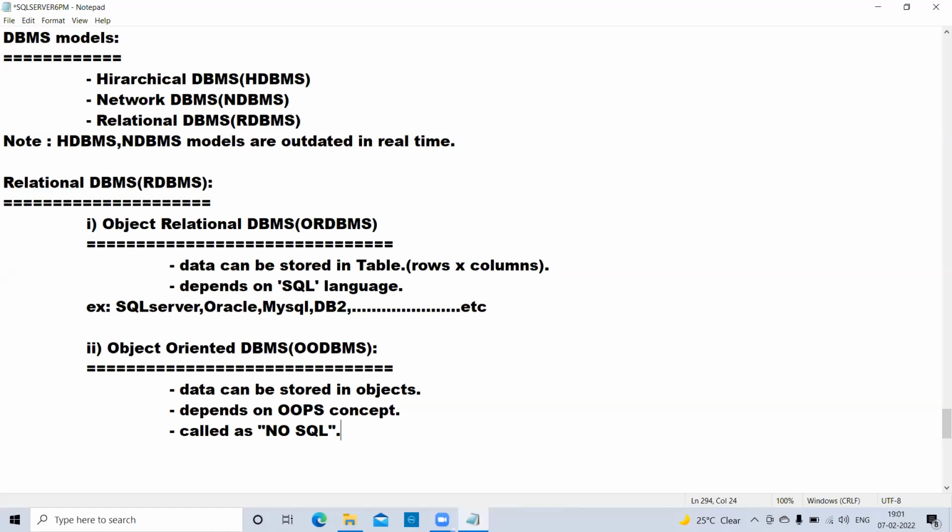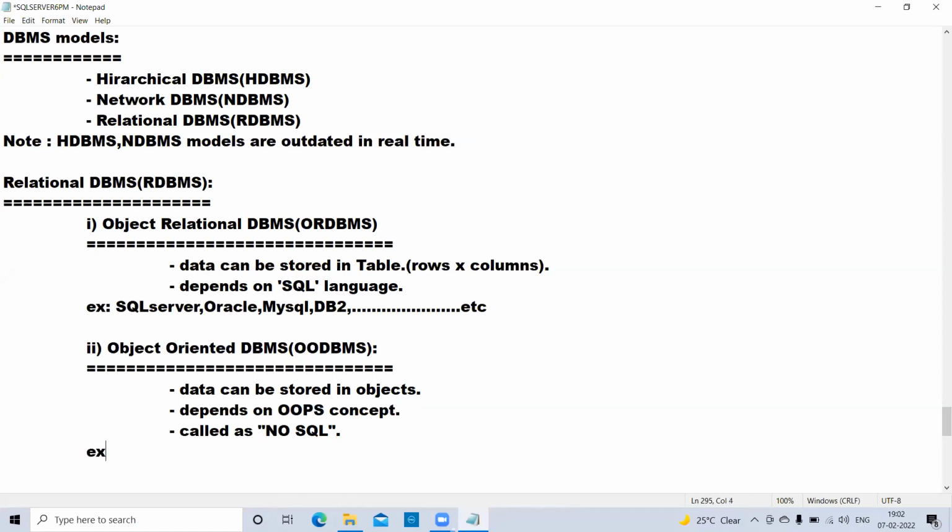I said object relational completely depends on relational, that means the SQL language. But object oriented will not touch SQL; its implementation happens completely with the OOPS concept. That means those who go to the object oriented side need no SQL language. What they require is the OOPS language or OOPS concepts.